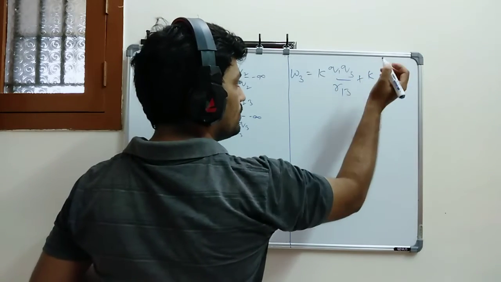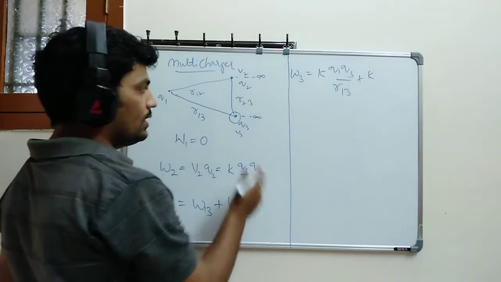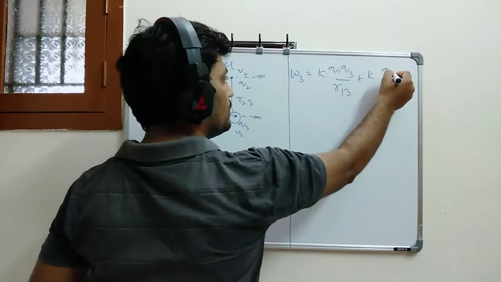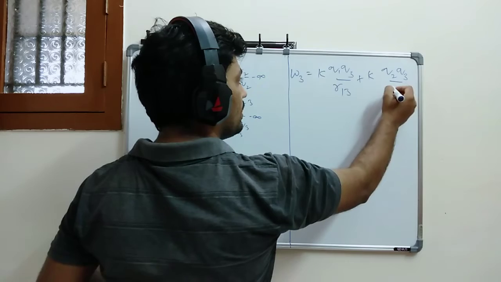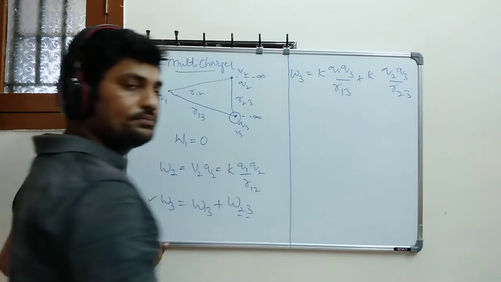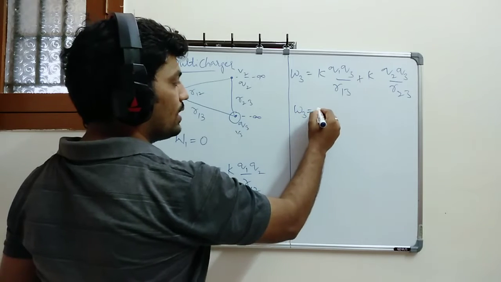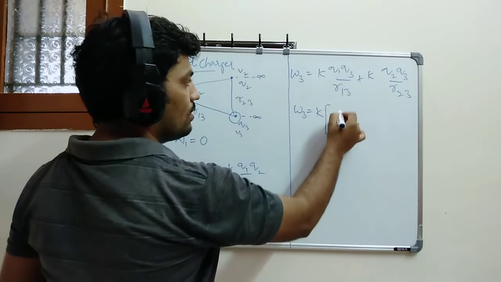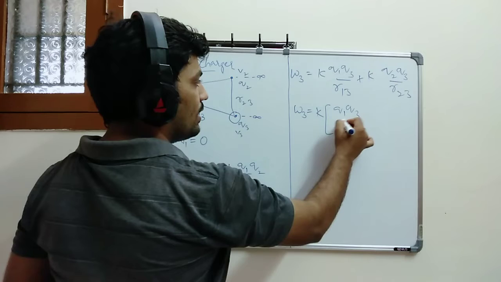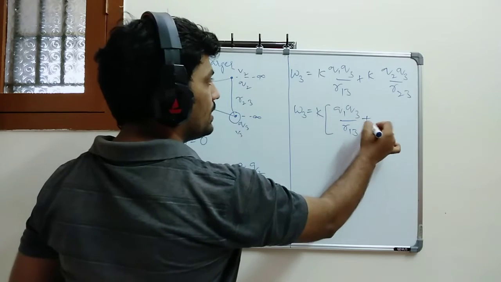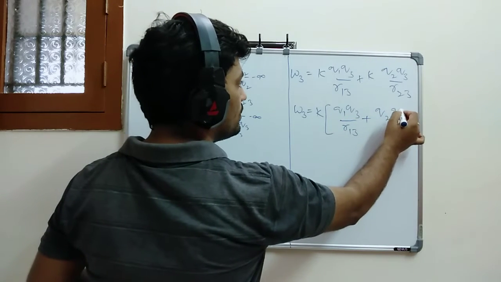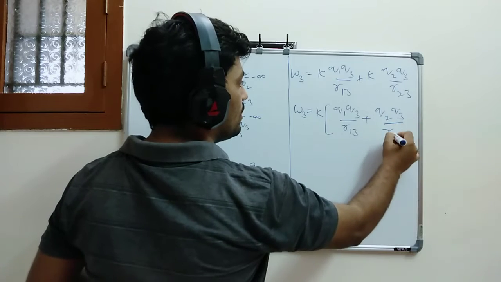Similarly, K into, you know already here 2 to 3, Q2 Q3 divided by R23. From there you know already K is common, so W3 is equal to K into Q1 Q3 divided by R13 plus Q2 Q3 divided by R23.